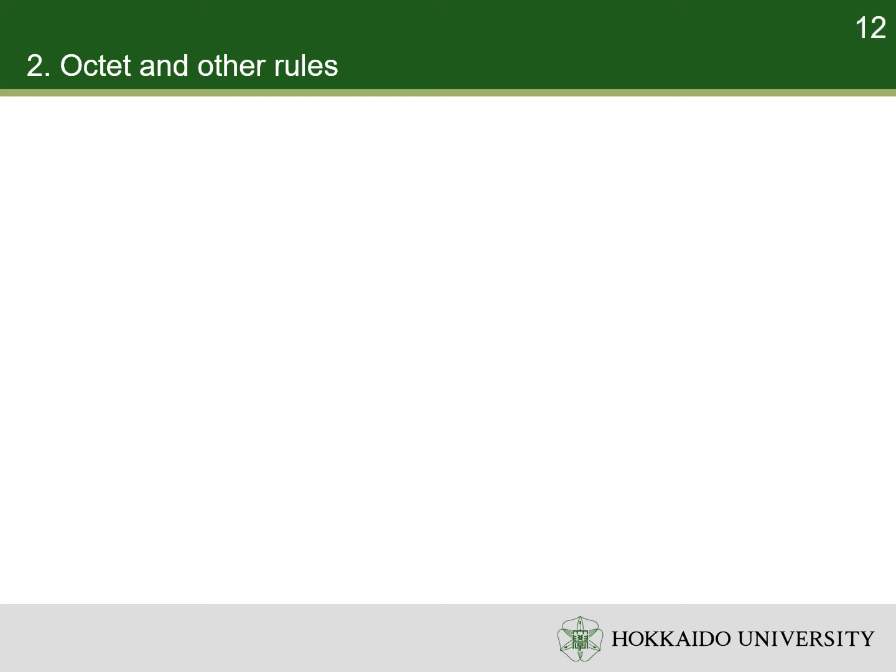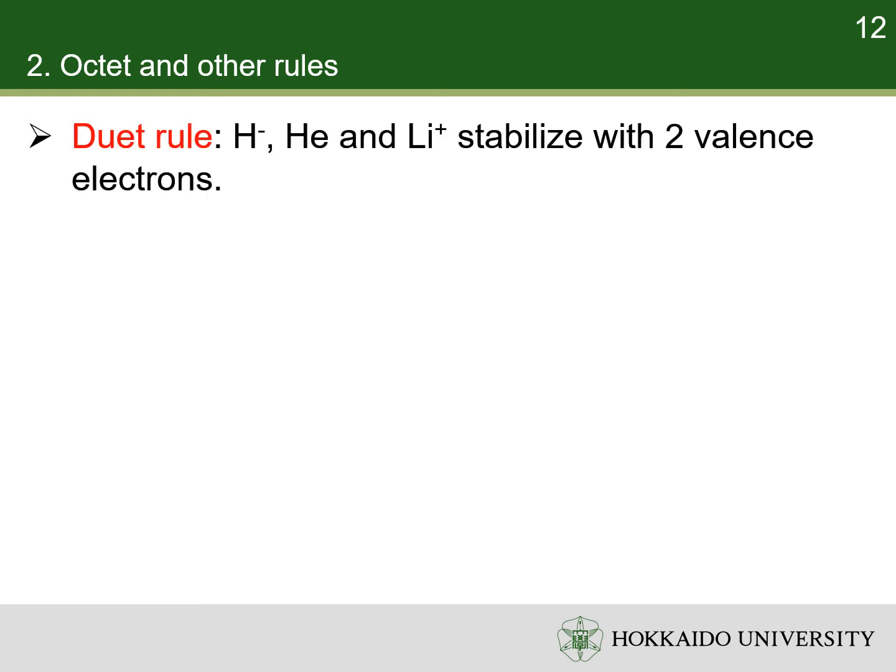However, if the valence shell has only s orbital, it needs only 2 electrons to stabilize. It is the duet rule. The duet rule applies to hydrogen anion, helium atom and lithium cation.